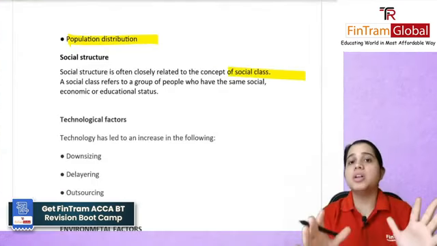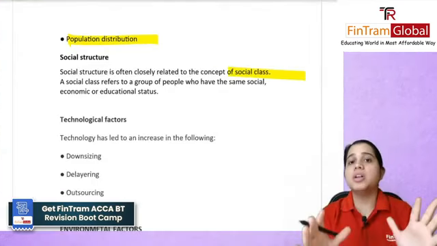What are the environmental factors? You have your sustainability. That basically means that organizations should use resources in such a way that they are not compromising on the needs of future generations. So if you're a company that uses a lot of paper, then make sure that you're also planting trees, because otherwise your future generations will not have enough timber to make paper from.